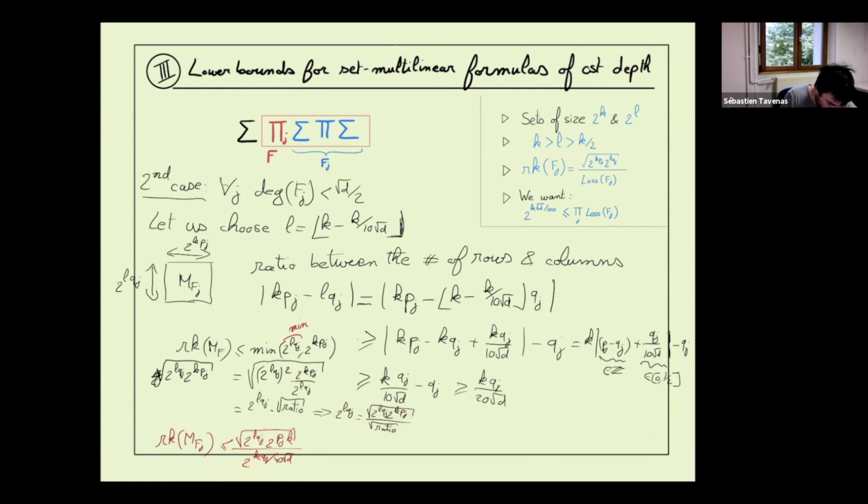And so the ratio is 2 to the thing, and with the square root I put 2 to the square root of d over 40 square root of d. In particular, delta of Fj, it was the delimiter of the thing.